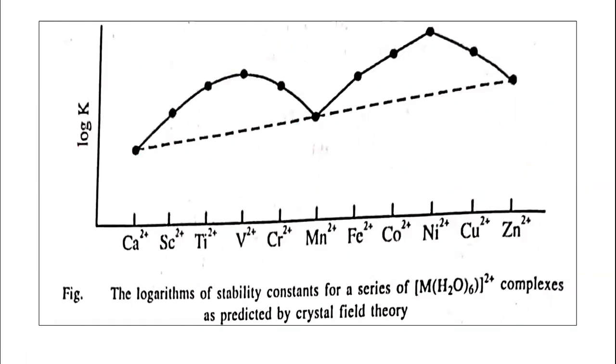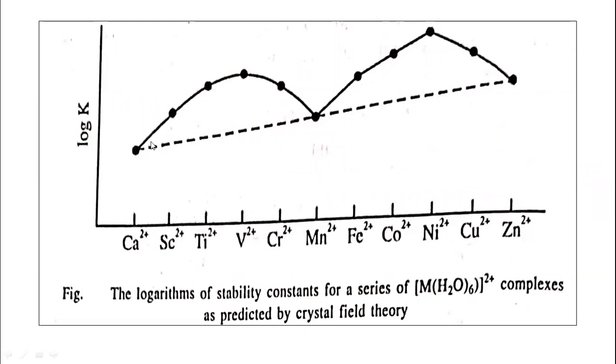See here, if we plot the graph of log K versus this, you can see this dotted line represents that the stability constant values go on increasing from calcium 2 plus to Zn2 plus, or scandium 2 plus to zinc 2 plus. This is due to the decrease in the ionic radius. So smaller copper 2 plus and Zn2 plus ions have the higher stability constant value, and the larger calcium 2 plus and scandium 2 plus ions have the smaller stability constant value.